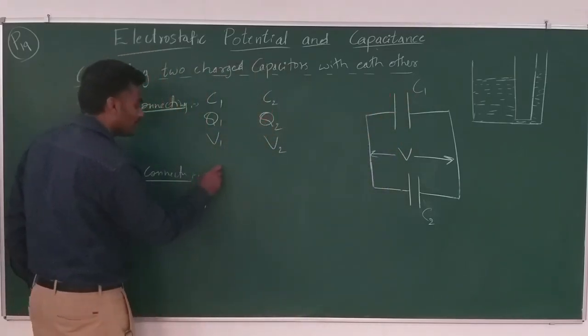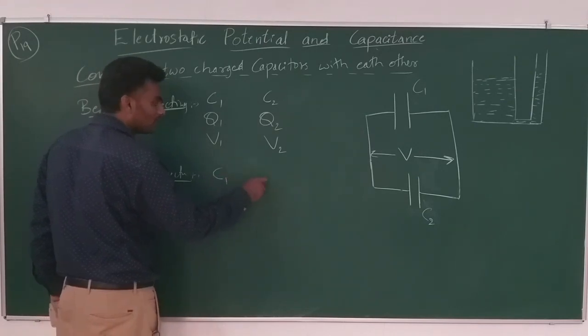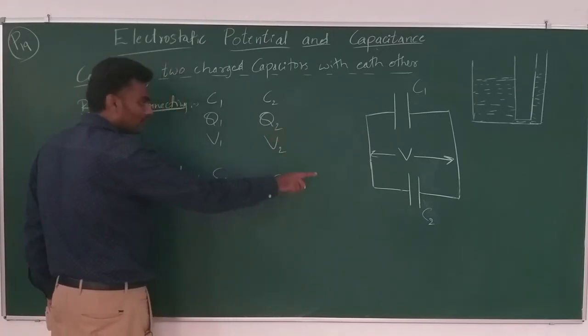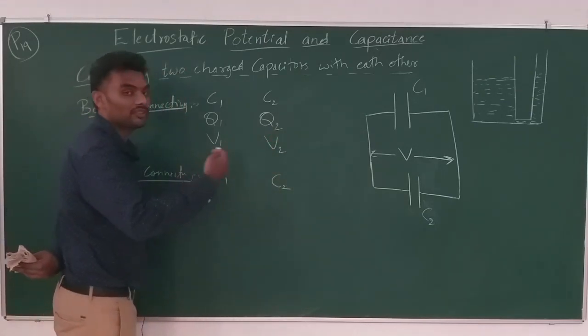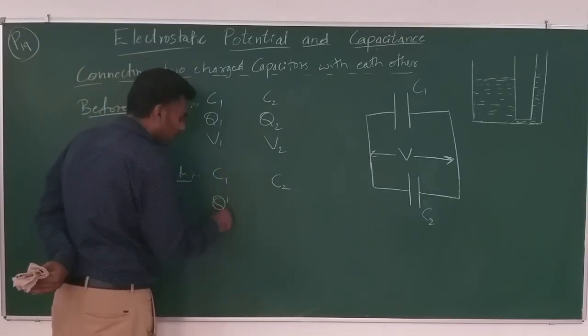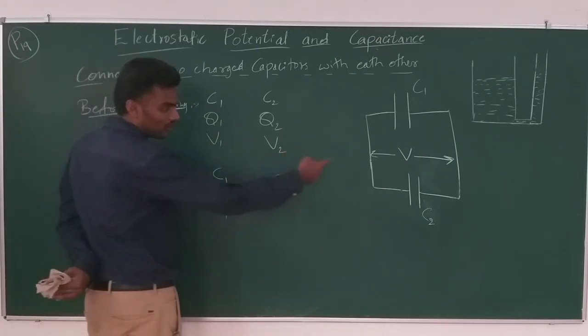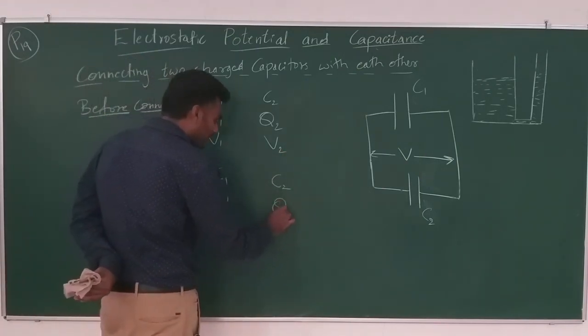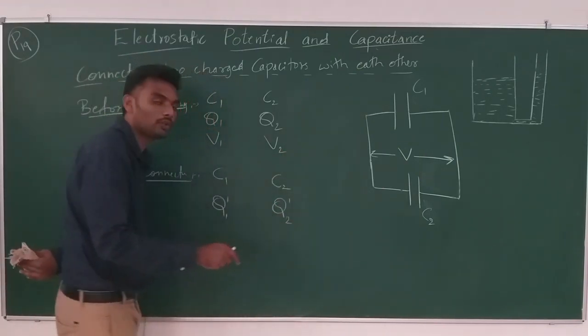So, the capacitance will remain the same, C1 itself, and even for the second capacitor it is C2. But the amount of charge stored may be different. That I will take as Q1 dash, and the amount of charge stored in the second capacitor can also be different. That I will take as Q2 dash.